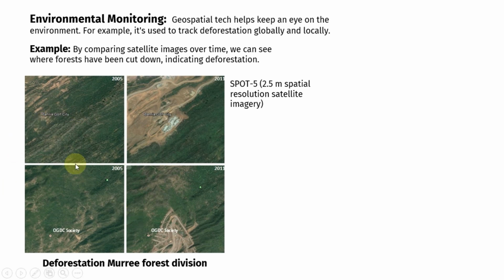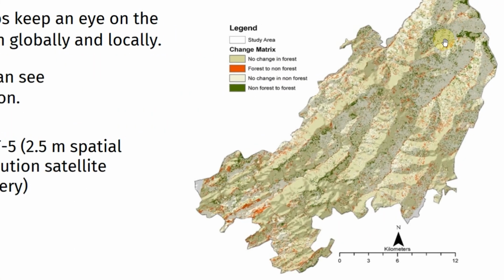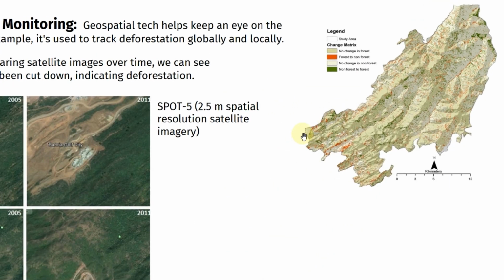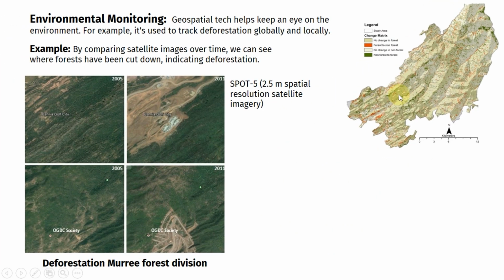By comparing satellite images over time, we can unveil areas where our forests have been cut down, providing clear indications of deforestation. The image displayed showcases a change matrix in the forest, classifying areas into different categories, such as no change in forest, forest to non-forest, no change in non-forest, and non-forest to forest. This matrix provides valuable insights into the dynamics of land use and land cover changes over time.